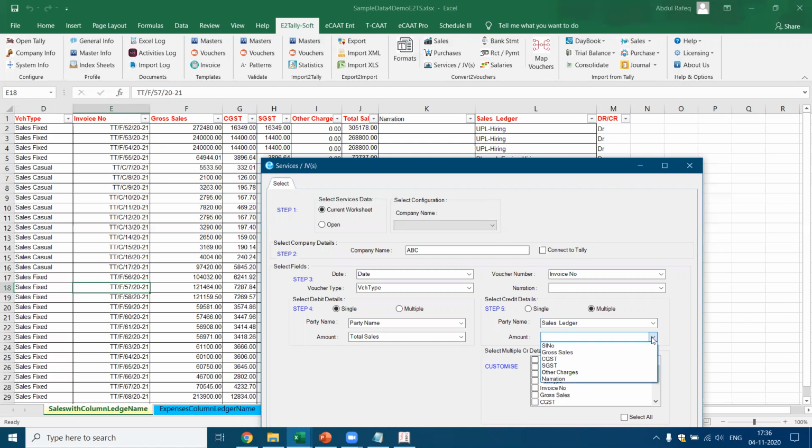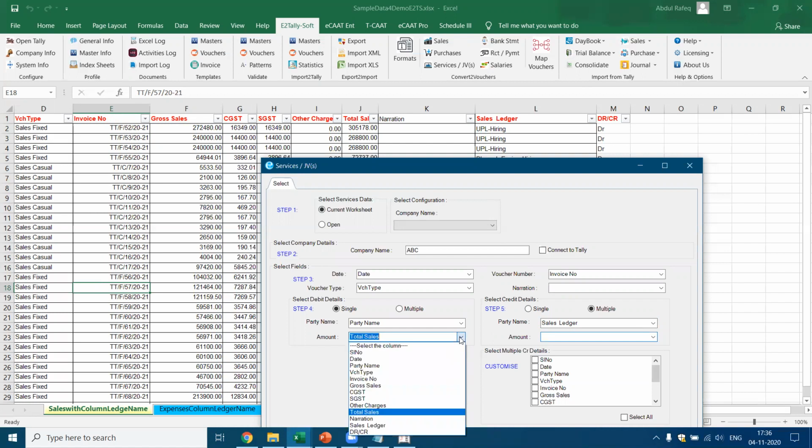Now you also have to be very clear what is going to be selected here. Here I'm going to select the party. This should be the gross sales. Okay, now if you see the total here, is it the gross sales or the total sales? No, okay, it is correct. This is the total sales. So we need to be clear about the values. Okay, so it means party name is being debited for the total value, which means it's actually the gross sales. Okay, now here sales ledger.